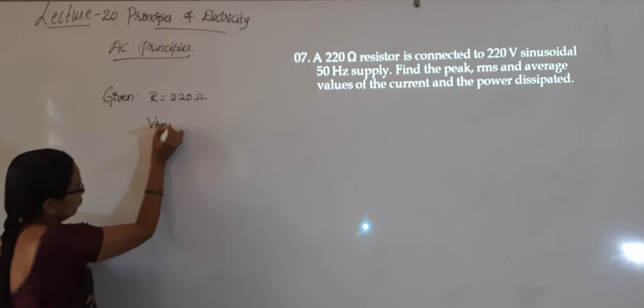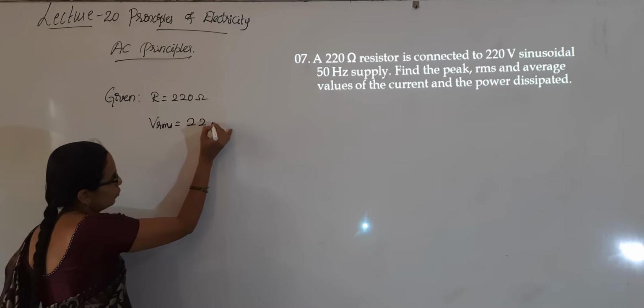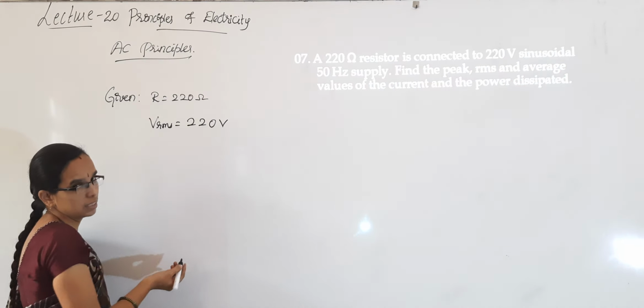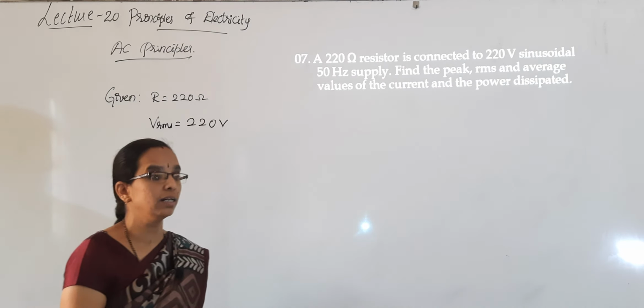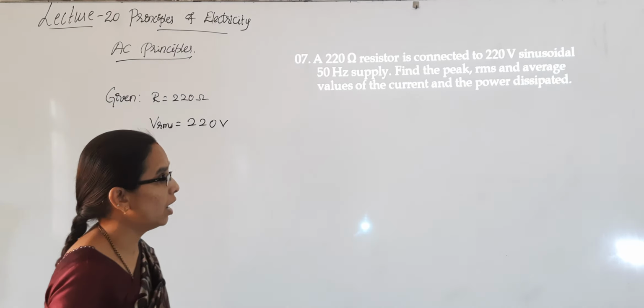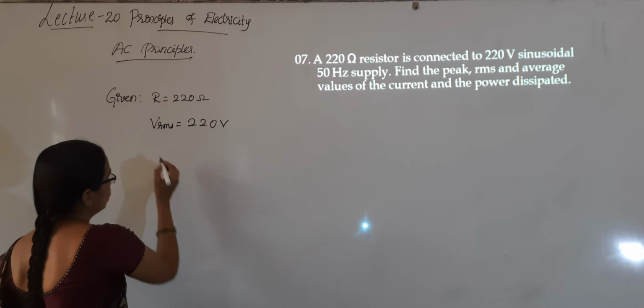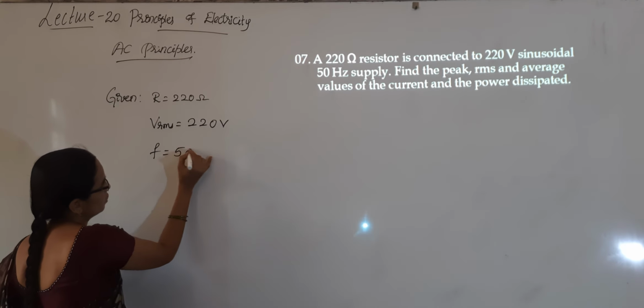Vrms they have given. Whatever the supply voltage is, that will be of RMS value. You have to treat that as an RMS voltage, unless they have mentioned that as a peak. If they have not mentioned anything, that will be the RMS value, 220 volt. And also we know the frequency, that is 50 hertz.